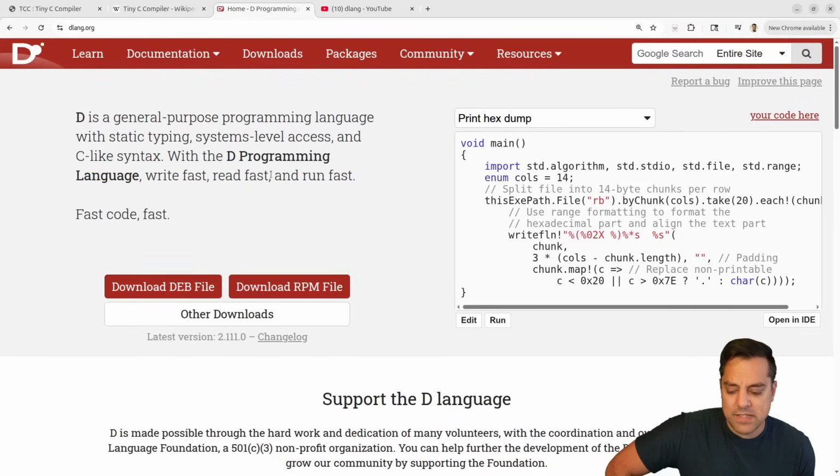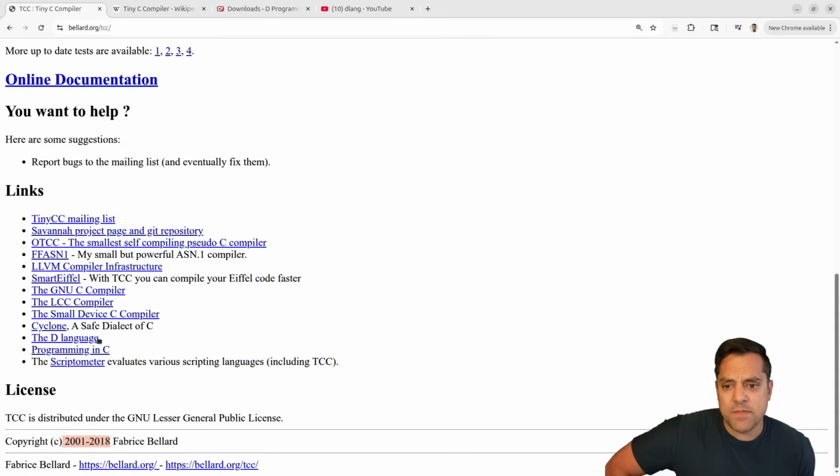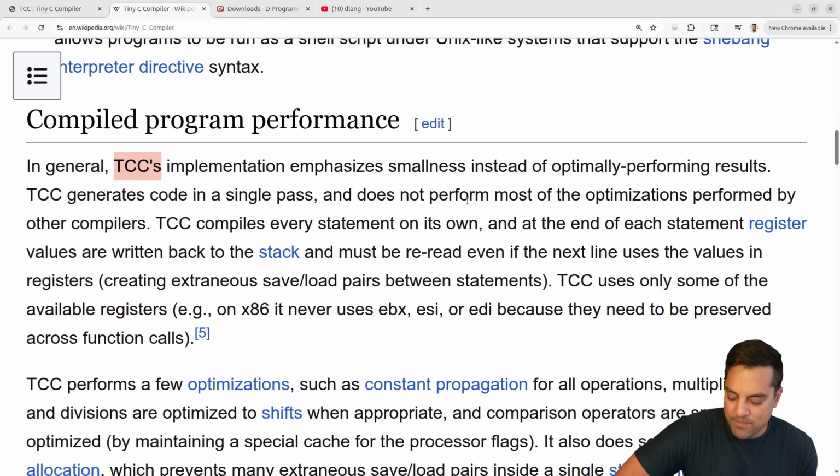I learned this from D because the D compilers, if you go to the downloads, right, there's three. There's DMD, that's the reference compiler, very, very fast compilation. But then you have the GCC and LDC compilers, which have the LLVM and GCC backend for when you're releasing to your consumers and want to take advantage of the decades of optimizations and compiler research that have been put into these things. So again, I learned that from D, and it was cool to see D linked here. I'm not sure exactly the context here, but we'll see some similar ideas with TCC. So anyways, all right, so let's see.